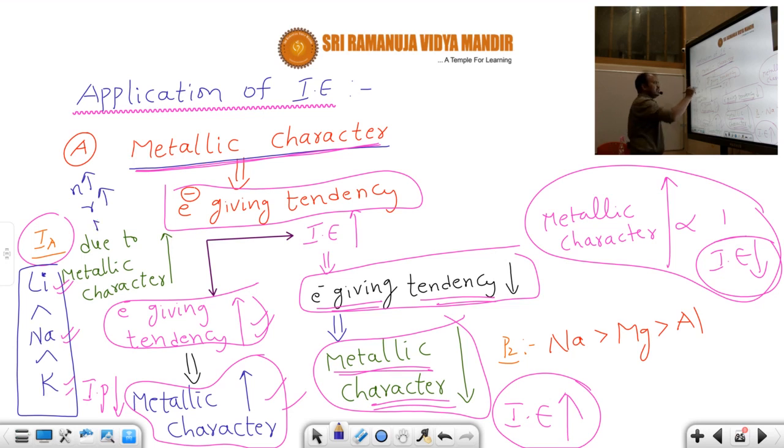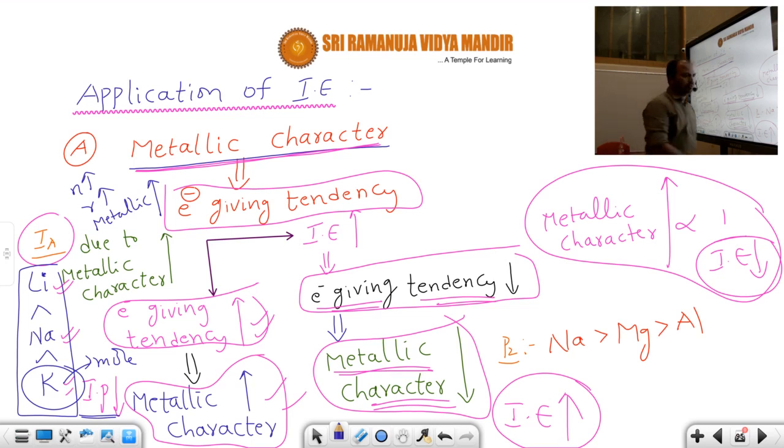When the radius increases, metallic character increases. From lithium to potassium, metallic character increases. Potassium has more metallic character, but less ionization potential out of these three elements.